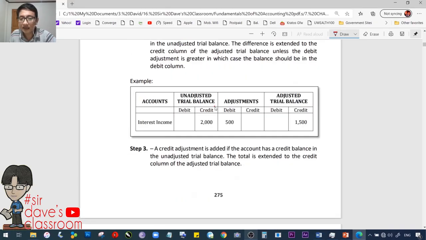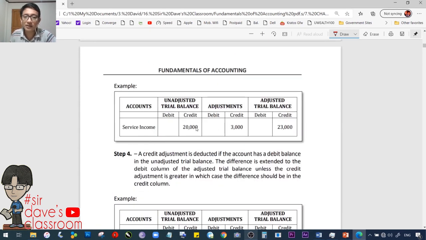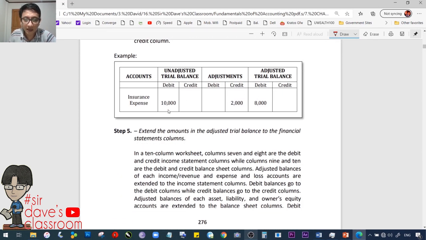Pag naman credit yung isa at saka debit yung isa, tignan mo alin yung mas malaki. Kung sino yung mas malaki, siya yung mananaig. Pag pinagbunggo mo yung dalawang yan, mas mananalo yung credit balance, it will proceed dun sa credit ng adjusted trial balance at the net amount. Okay? Pag naman parehas na credit, or just the same nung kanina, parehas na debit, then it would be simply added. 23,000, it becomes 23,000. Okay? Debit credit, mas malaki this time yung debit kesa dun sa adjustment na credit, then mananalo yung debit, 8,000.